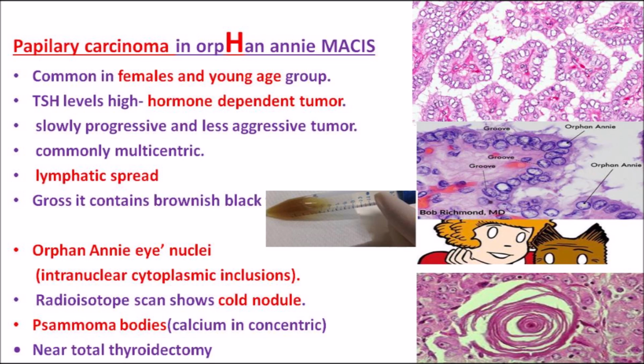Okay, Orphan Annie MACIS. So you have to remember this particular term, Orphan Annie, with the highlighting for the H alphabet. Remember it the same way, because papillary carcinoma is affecting mainly the females. So you can see the picture of a female, let me call her Orphan Annie. Her name is Orphan Annie. So Orphan Annie is getting papillary carcinoma.